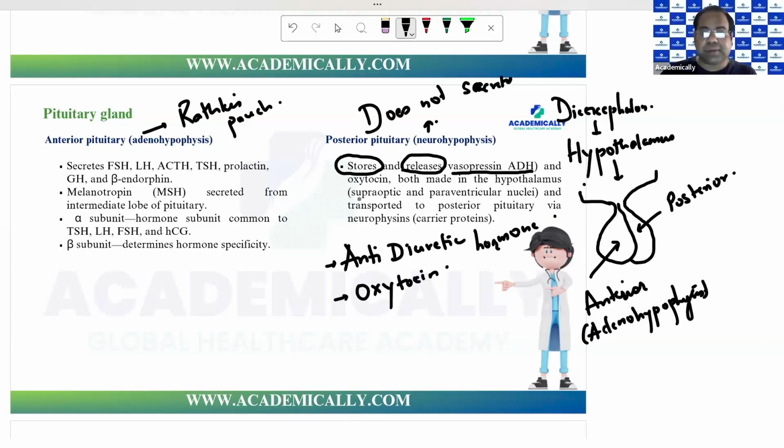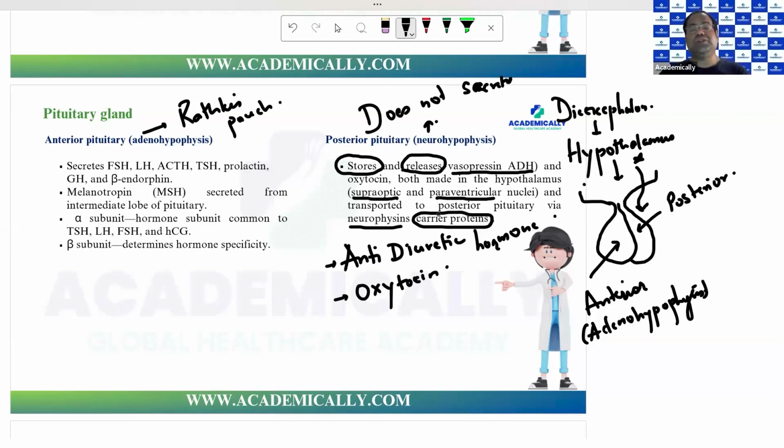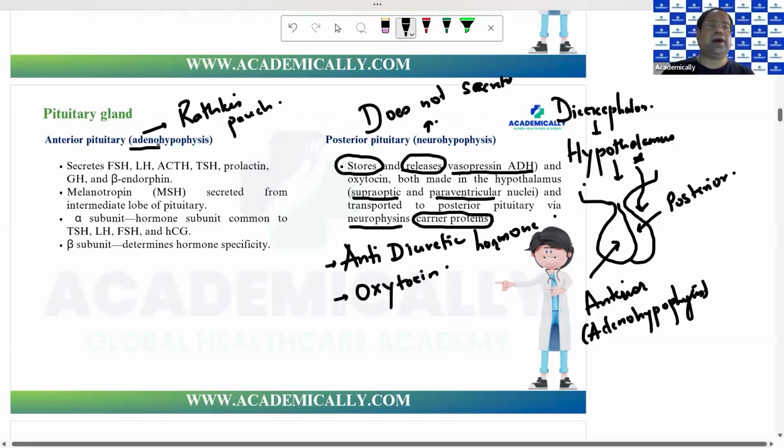It is secreted by the hypothalamus, by the supraoptic and paraventricular nuclei of the hypothalamus. These secretions are then carried via the stalk and stored in the posterior pituitary. How are they carried? Via neurophysins, which are carrier proteins. So basically, the posterior pituitary does not secrete anything, it only stores, and it has neural cells. Whereas the anterior pituitary has gland cells, and that's why it's called adenohypophysis.